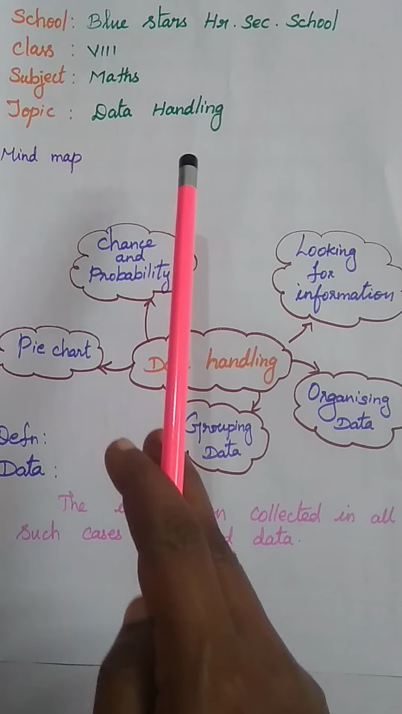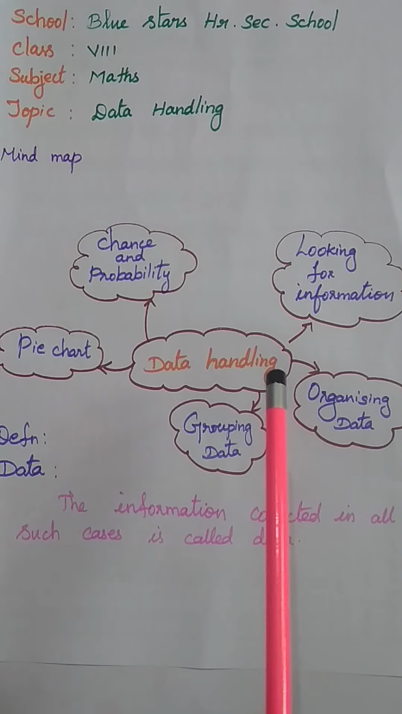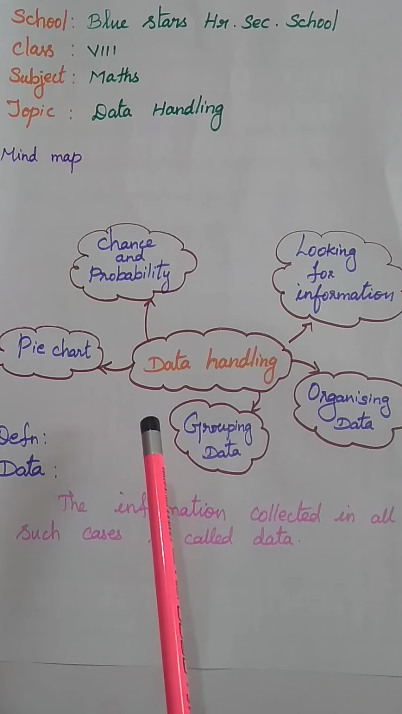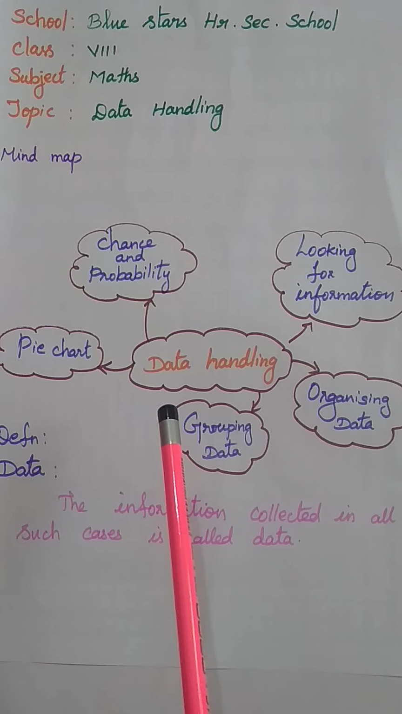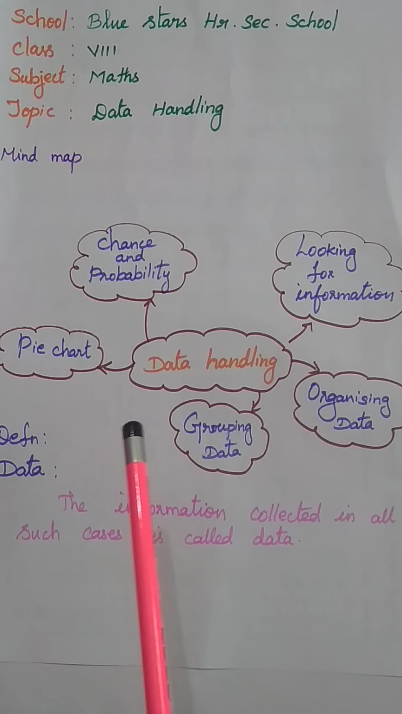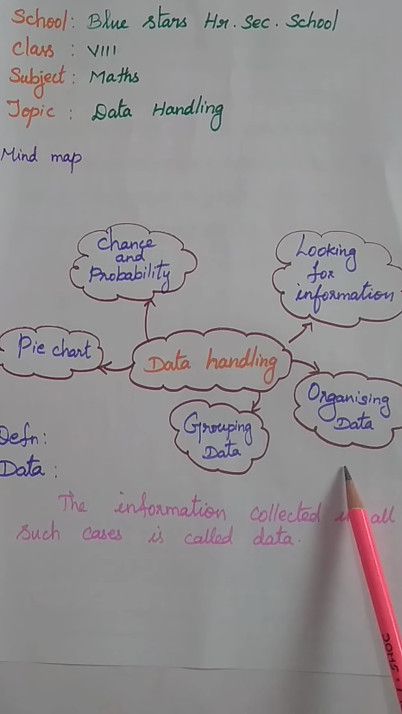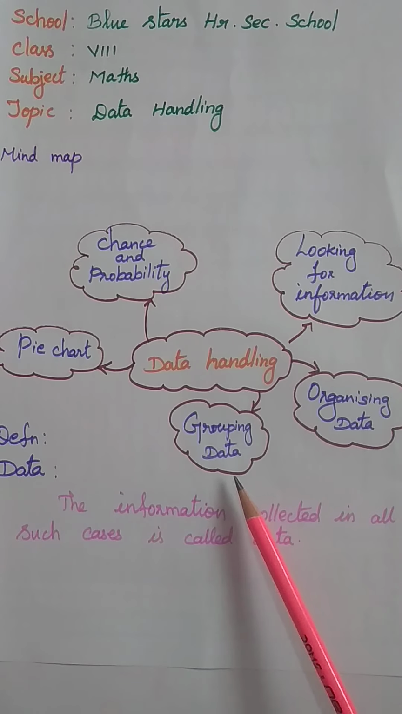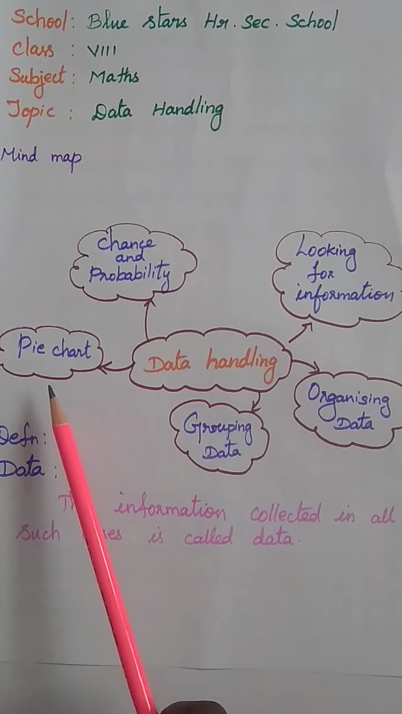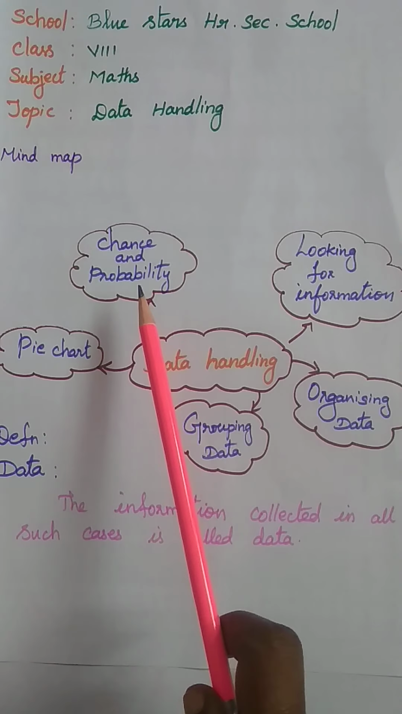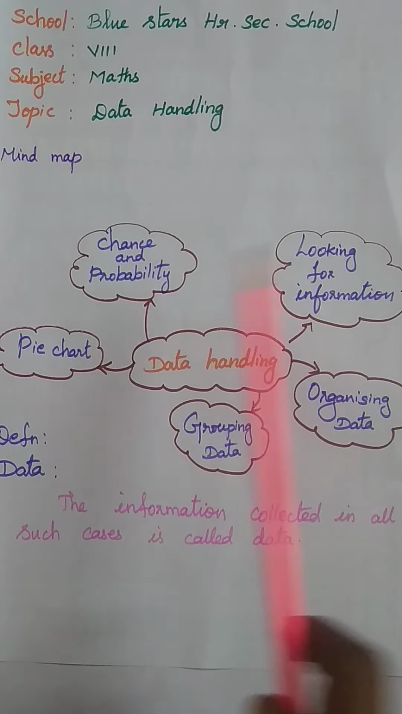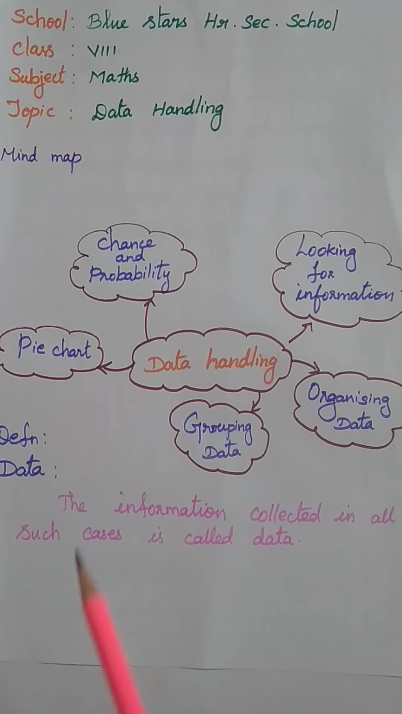In your previous class, that is your 7th standard, you already learned about data handling. You all know how to frame a tally marks tabular column and all. So in this class in 8th standard, what we are going to learn in data handling is looking for the information, organizing data, then grouping the data, then pie chart. How can we draw the pie chart? Chance and probability. Okay, these are the topics we will see in 8th standard.